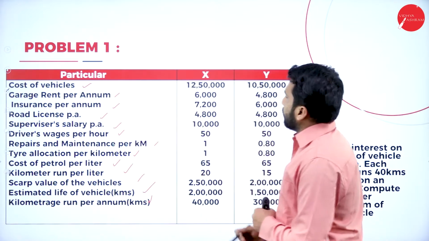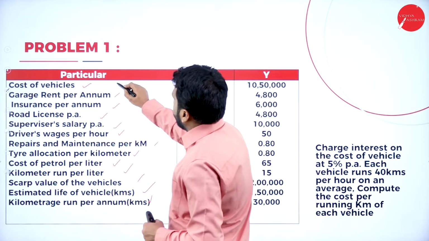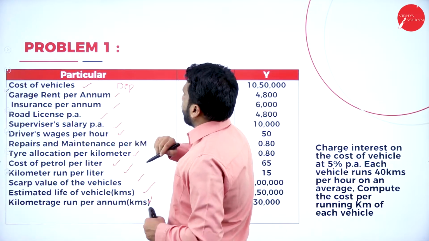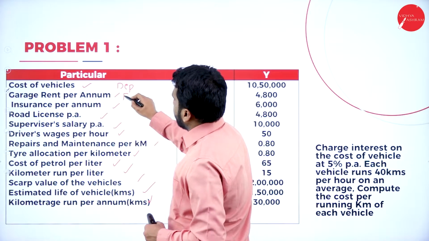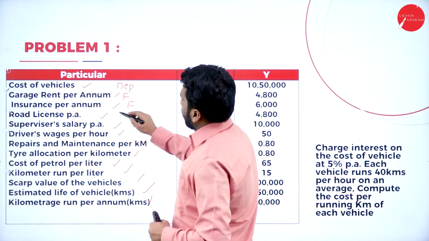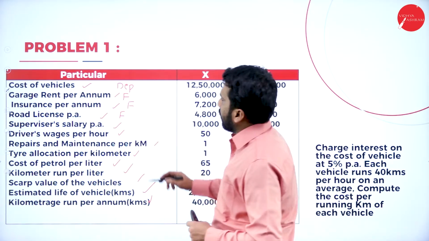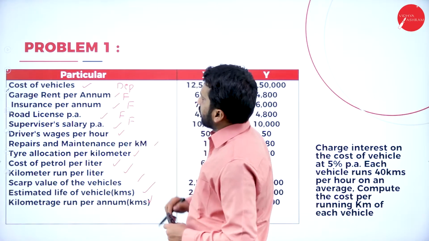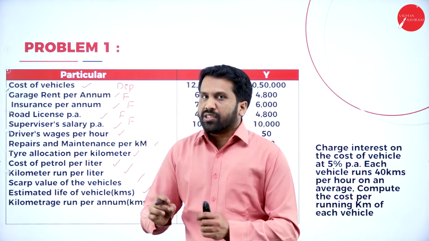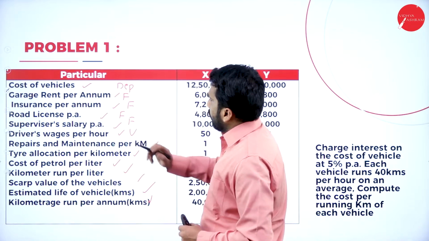Now in this, the cost of vehicle we take for depreciation calculation. Garage rent per annum, it is fixed. Insurance per annum, fixed. Road license per annum, fixed. Supervisor's salary, it is also fixed. Driver wages per hour, variable.